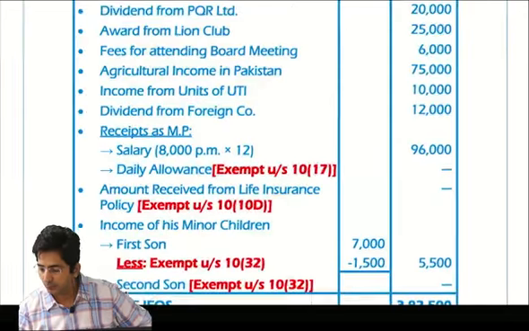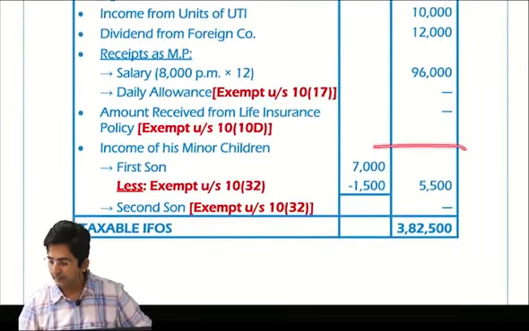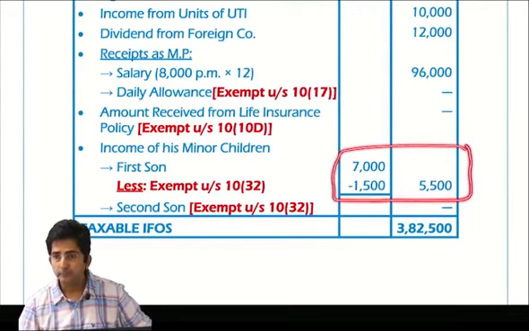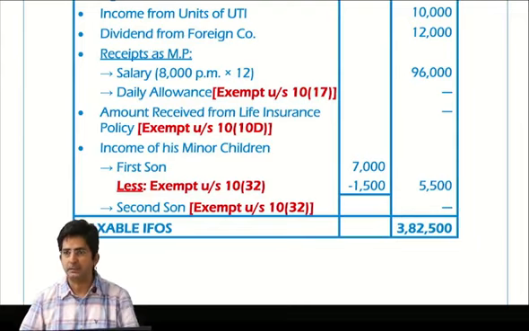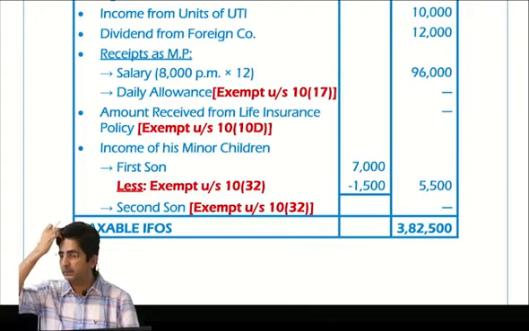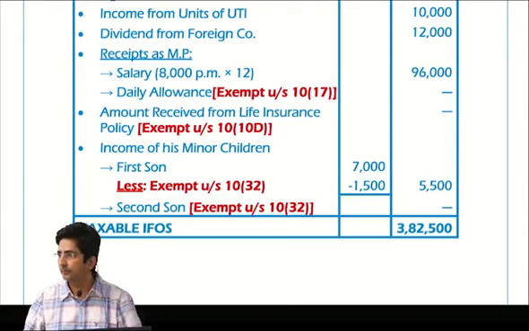See, presentation would be like this. For the first son, I have written in the inner column and then deducted 1,500. And second son's income, I have directly put dash. Why? Because it is fully exempt. See, maximum 1,500 means up to 1,500 anything is exempt.